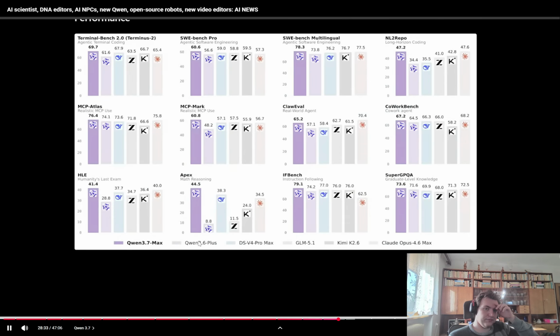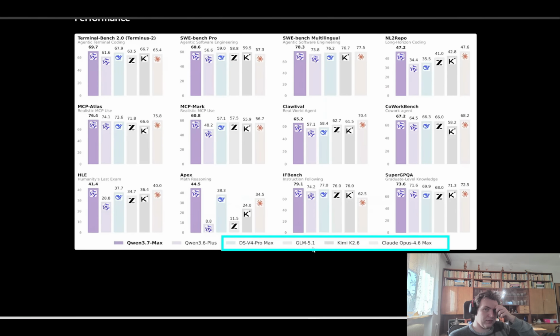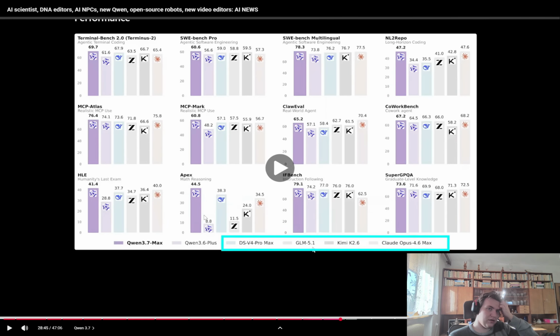And if you look at these performance benchmarks, especially in terms of agentic coding and reasoning, you can see that Qwen 3.7 is on par with some of the top open models out there, including DeepSeek V4 Plus, GLM 5, and Kimi K2.6. It's basically pretty good and pretty much beats almost everyone, or is top tier.